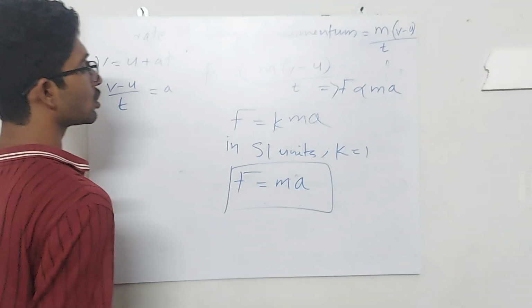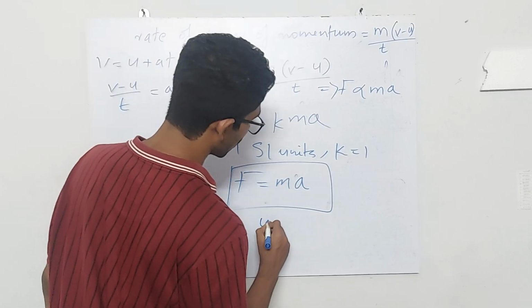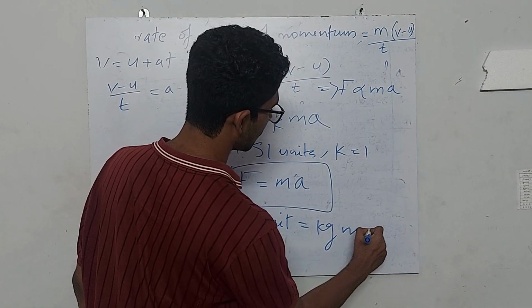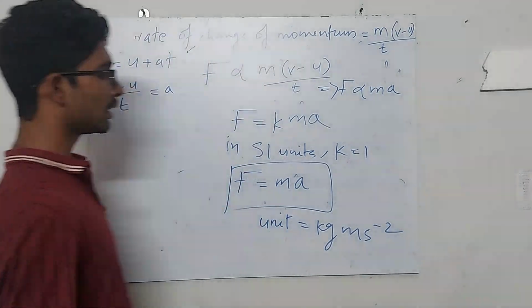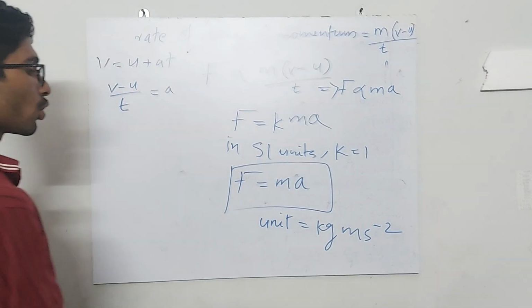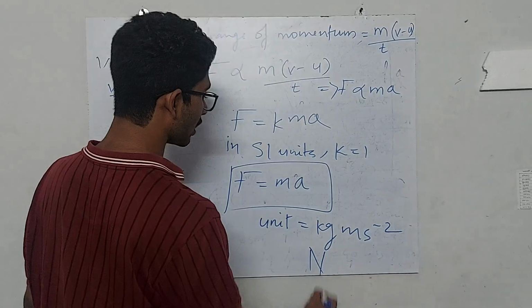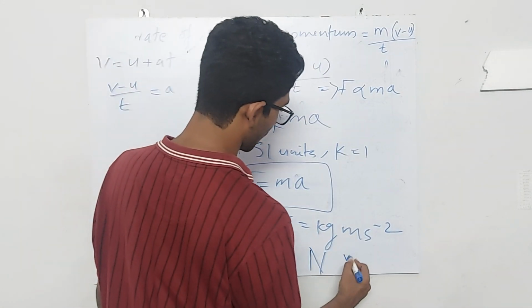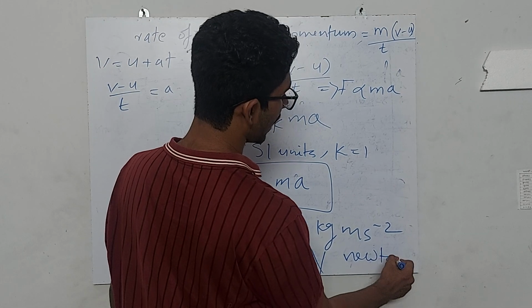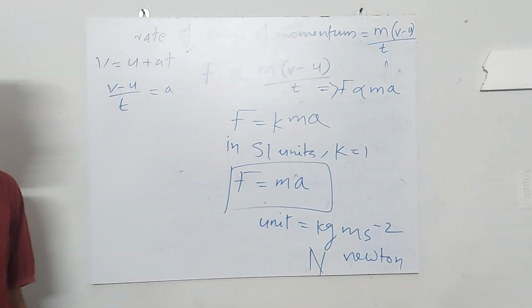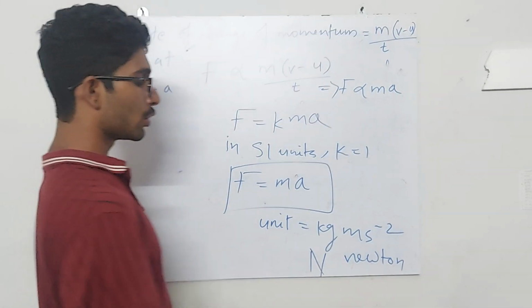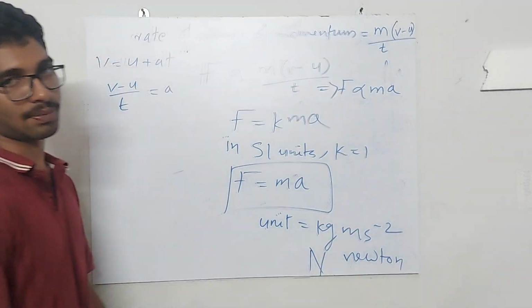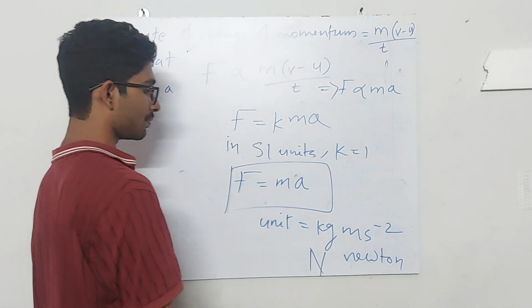Now what is the unit of force? The unit is kilogram meter per second square. This unit is called Newton, and it is represented by capital letter N. When you write a unit that is named after a scientist, when you write the whole word, you have to make sure that the first letter is lowercase, a small letter.